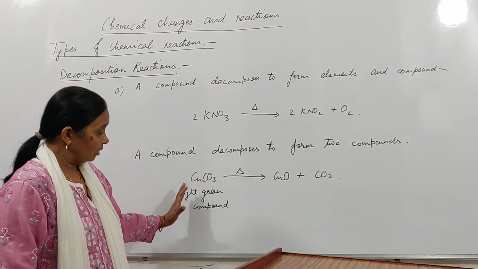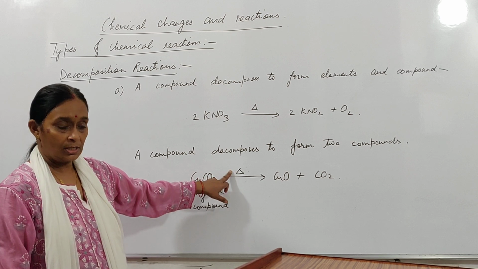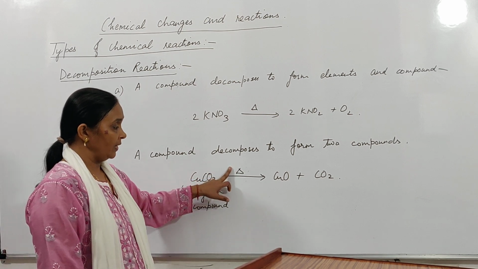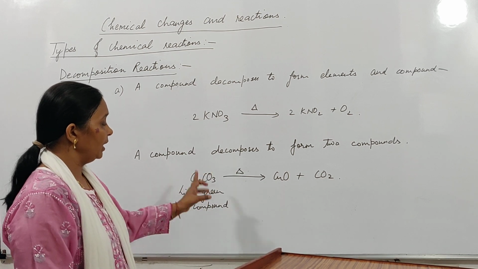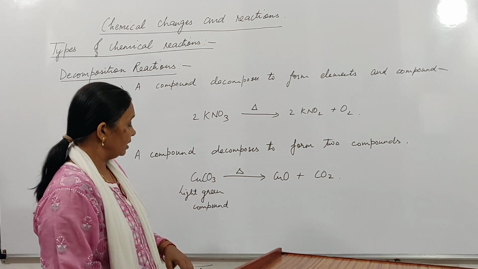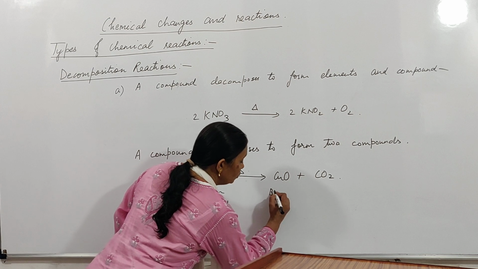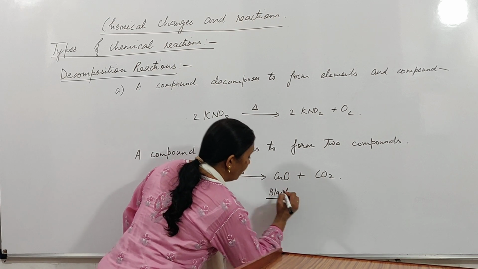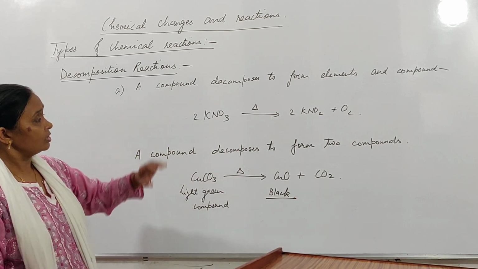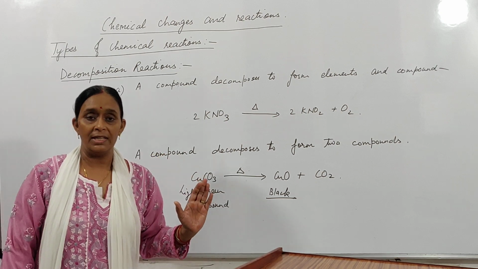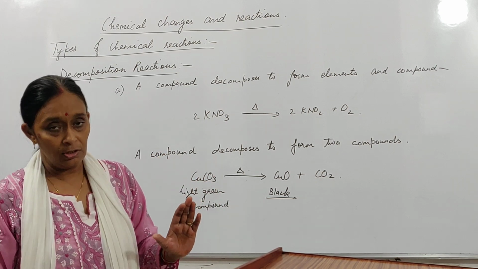Because the decomposition is taking place due to heating, we call it thermal decomposition. This light green copper carbonate gives a black compound, copper oxide. So this is what we call decomposition reactions.